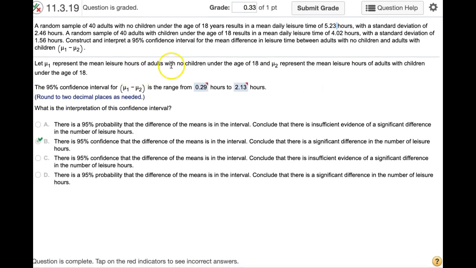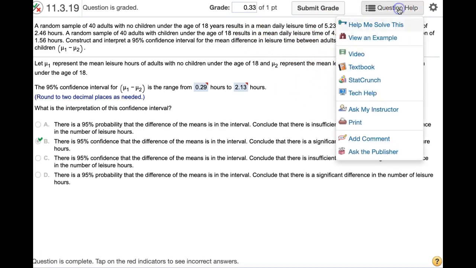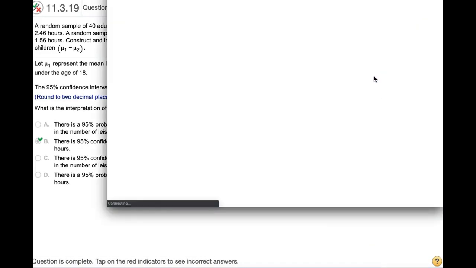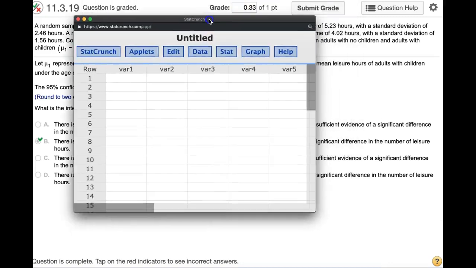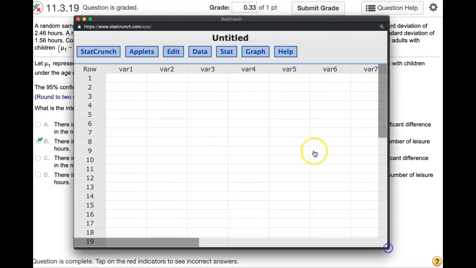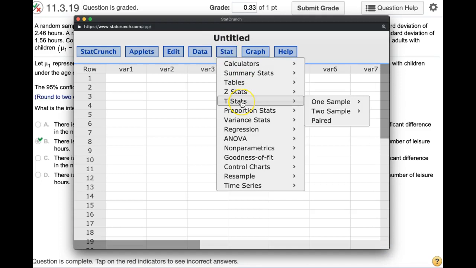And so in this case, instead of running a hypothesis test, we're going to do a confidence interval where we look at the difference between those two means. And so that's what we're looking for here. And so to do that, again, you're going to open StatCrunch. And then within StatCrunch, in this case, since they're means, we have to do a t-stats, because the critical values are t. And the confidence interval goes back to chapter 9. And we have the summary data.